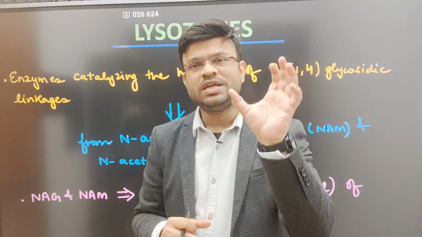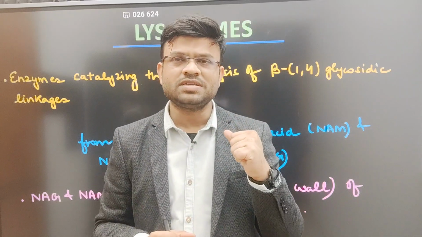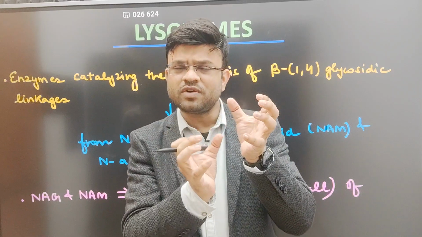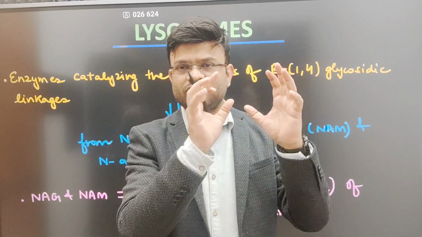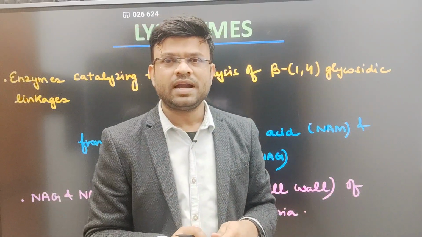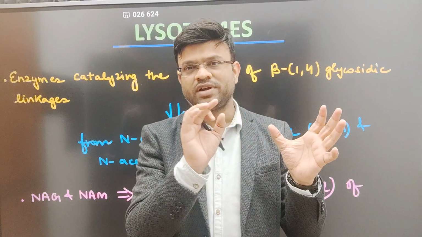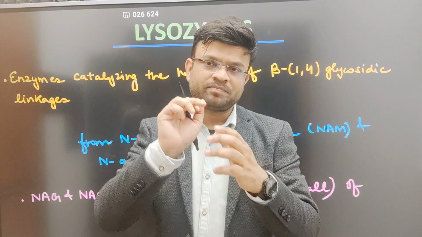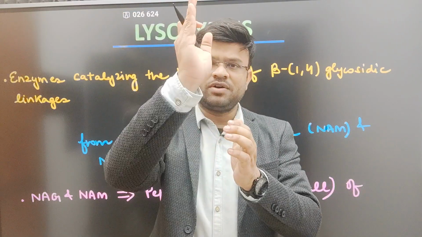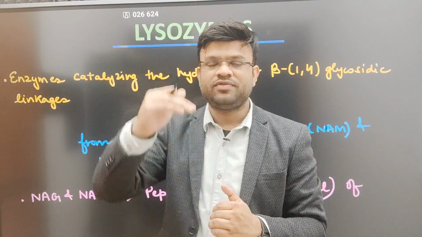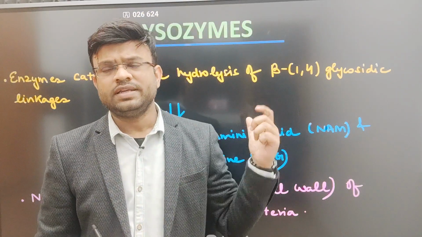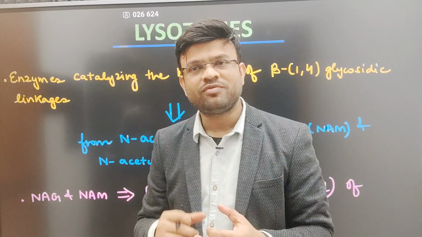Beta stands for the positioning of the OH group of the first carbohydrate residue. Suppose this is the first carbohydrate residue, and in this residue, the anomeric carbon has an OH group placed above. If it is positioned above, then it is called beta. If it is positioned downwards, then it will be called alpha. So in case of lysozymes, it is able to cleave beta.